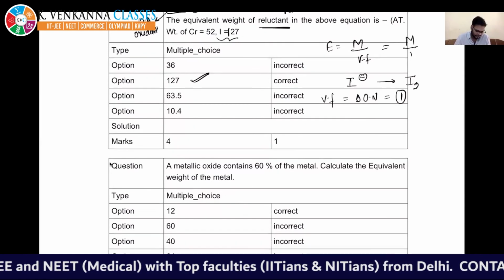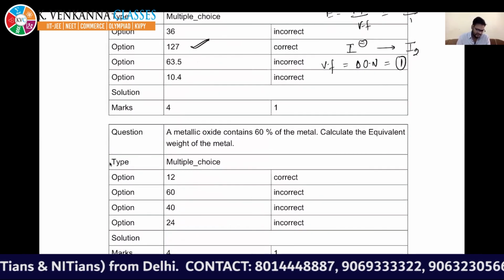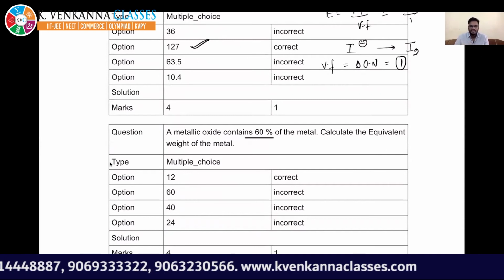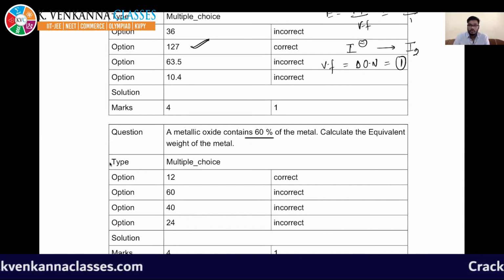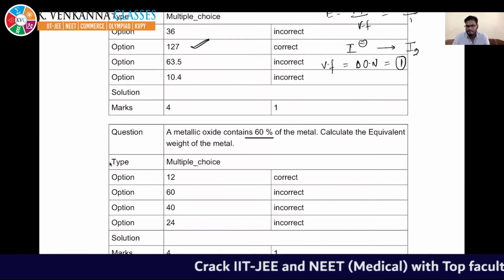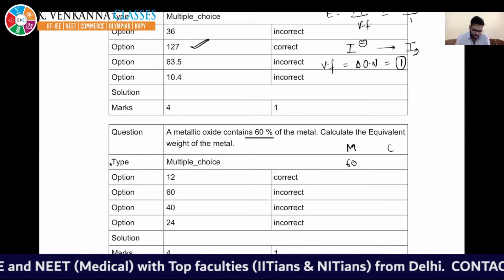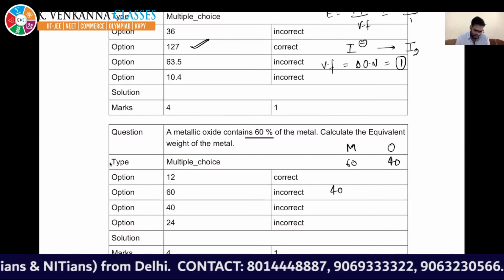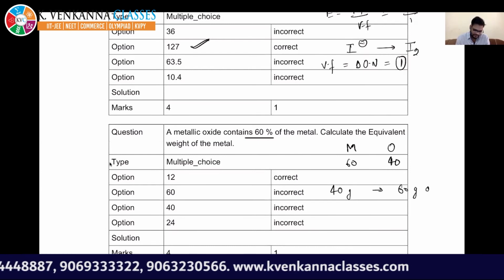Okay, so moving to the next one. This is a question from your class notes, right? It says the metallic oxide contains 60% of metal. So by the definition, if you want to calculate the equivalent weight, so the weight of element per 8 gram of oxygen. In this case, it is given that metal is 60%. So oxygen must be 40, right? So it is given that 40 gram of oxygen contains 60 gram of metal.